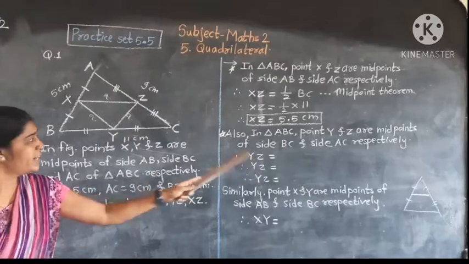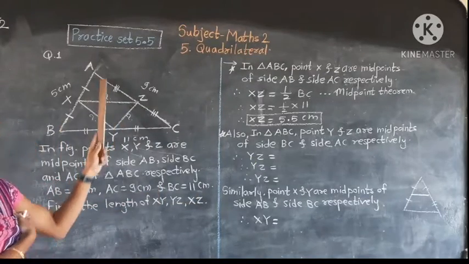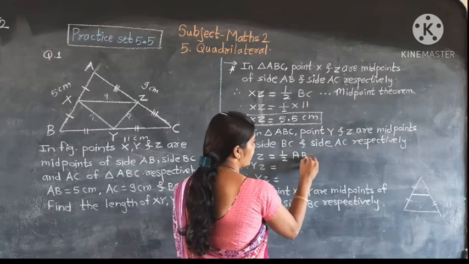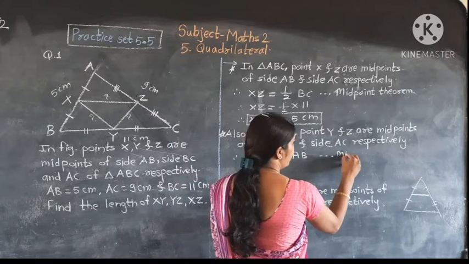Therefore we write YZ as half of AB. The reason is also the midpoint theorem.